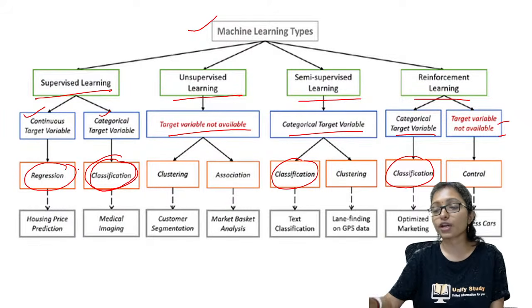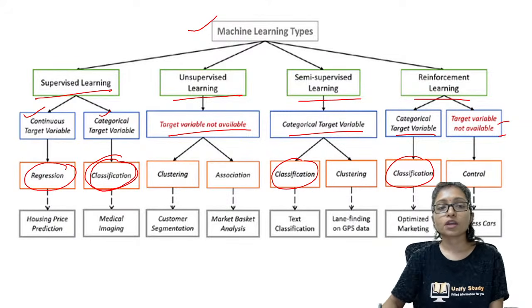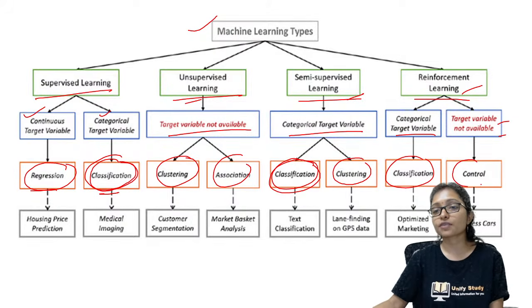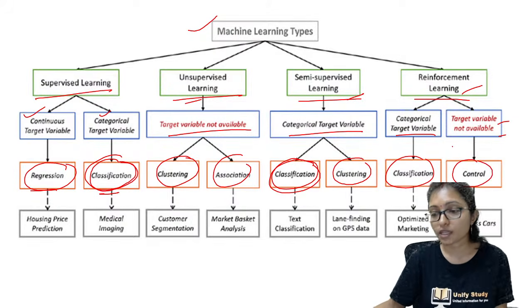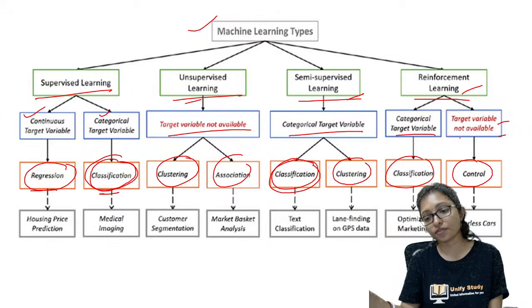Very, very important. Many questions will be there, I will ask you, so remember it. Supervised learning has regression and classification. Unsupervised learning has clustering and association. Semi-supervised learning has classification and clustering. Reinforcement learning has classification and control. These are the main types of learning.